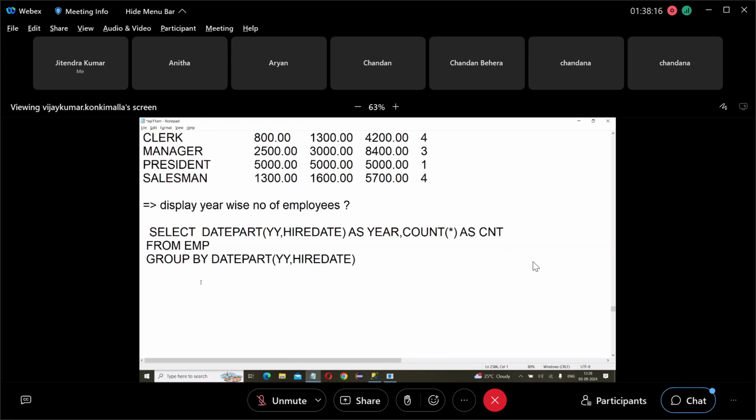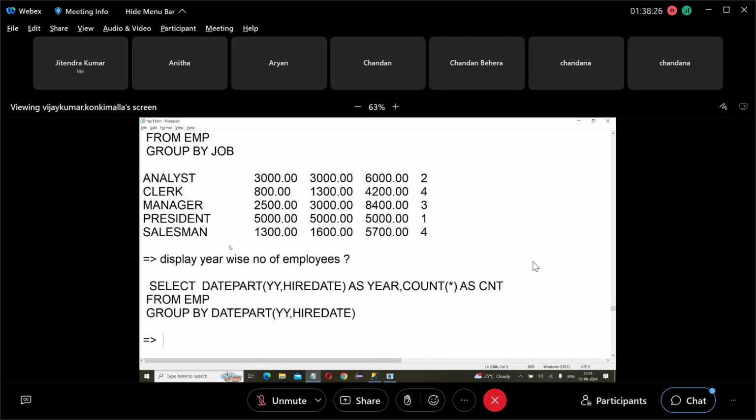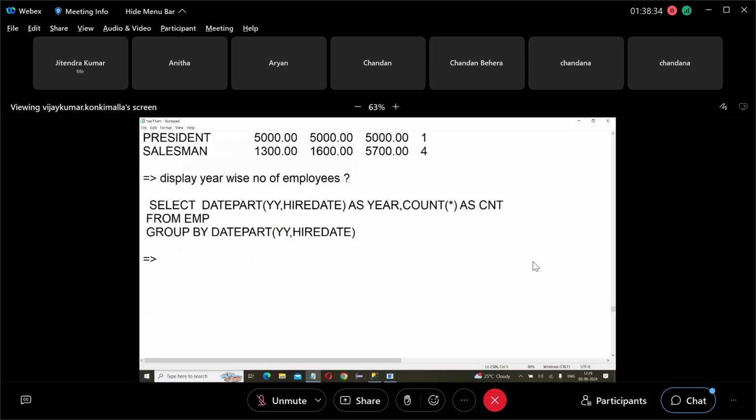Next, this is showing all the years, but I don't want all years. I want particular years, for example 80, 81, 82, 83, like this. I want to show only 2020. So group wise number of employees where year equals 2020, next 2021. Only these 2 years.